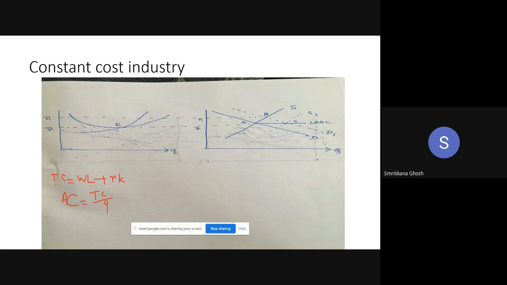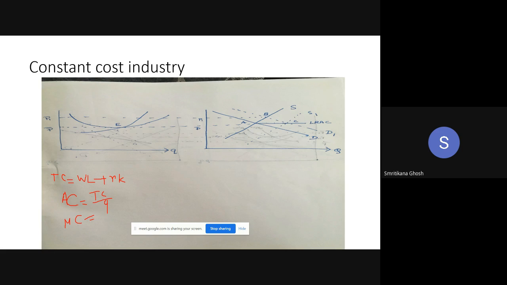This is the significance of constant cost industry in this discussion: the average cost will be constant. And what about the marginal cost? Tell me, will it be constant, or will it be the same as before, or will it change? What do you think? Think of it and then tell me.